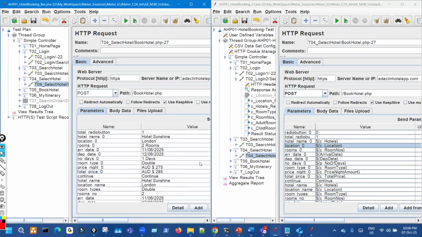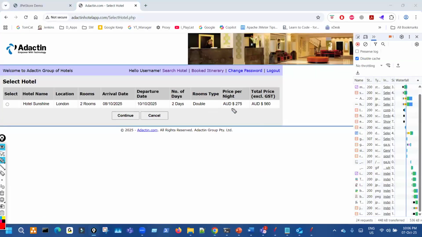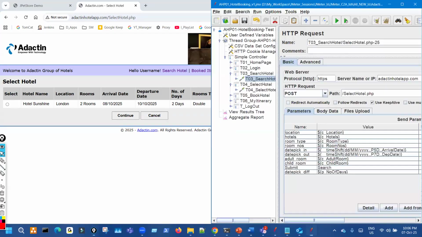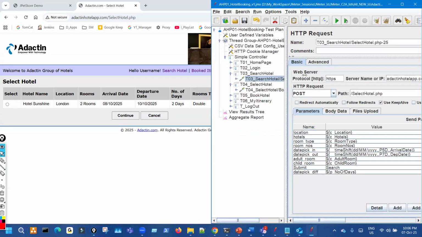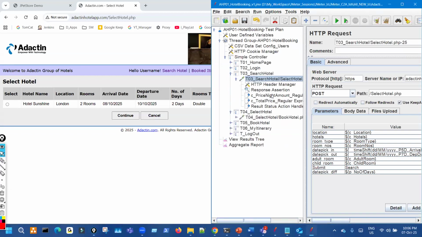Again, you can extract them from the previous request, because these two values are coming from the price per night and total price. This value has to be taken from the response of the previous search hotel request.